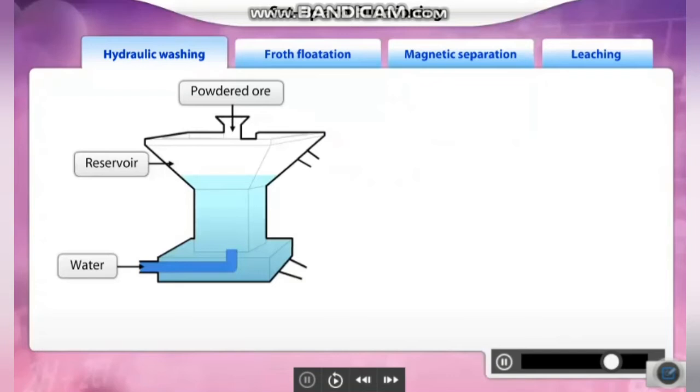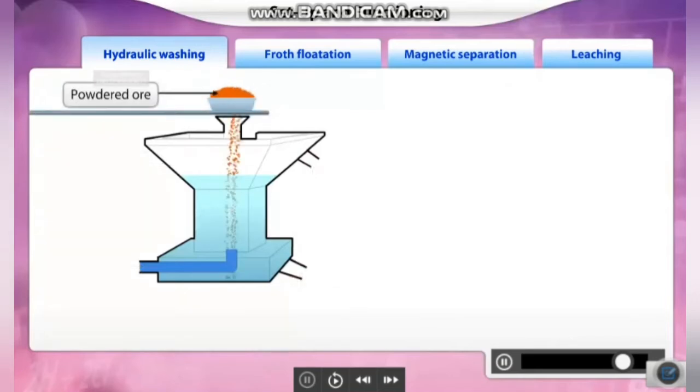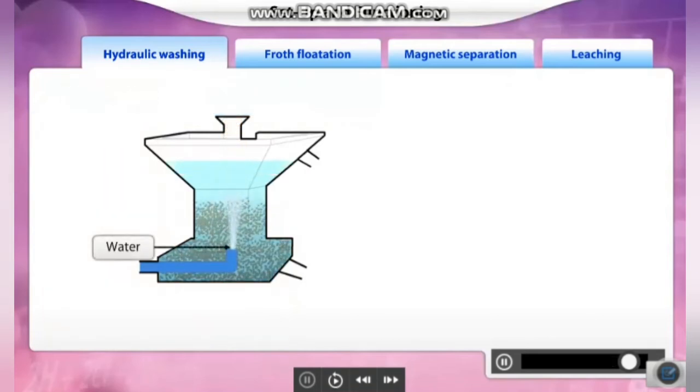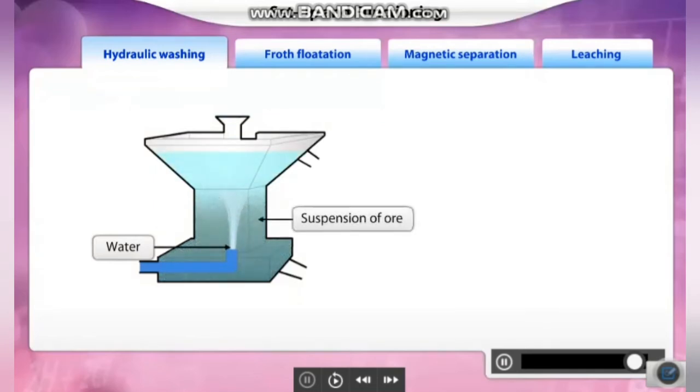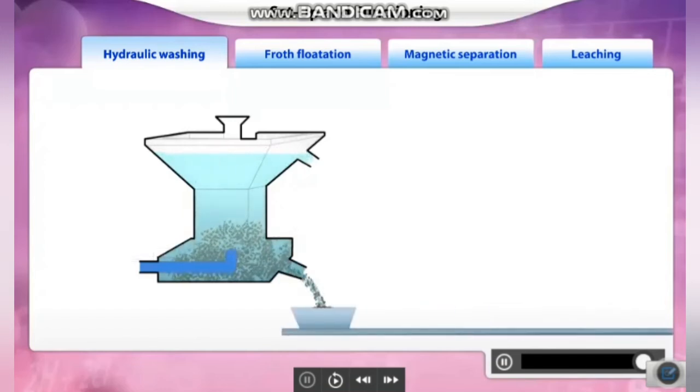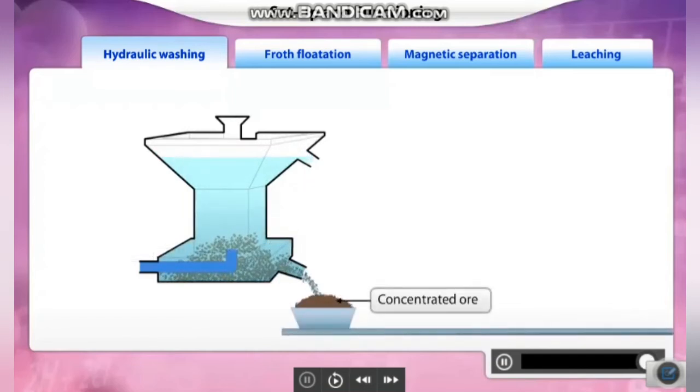The classifier has one outlet at the top for the lighter gangue particles and another outlet at the bottom for the concentrated ore. The powdered ore is dropped in the classifier from the top and a jet of water is released from the bottom. The jet of water thoroughly mixes the content. With this flow of water, the lighter gangue particles get washed away from the outlet at the top. The heavier ore particles settle at the bottom and are collected from there. In this way, the ore is concentrated by hydraulic washing.